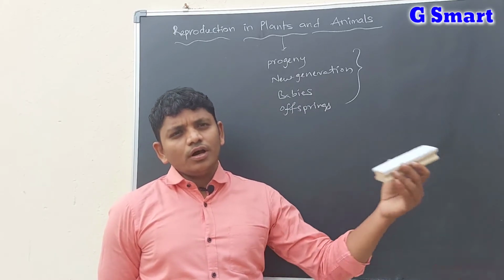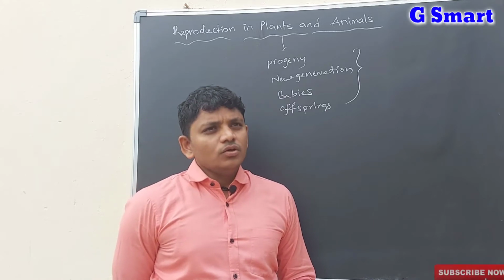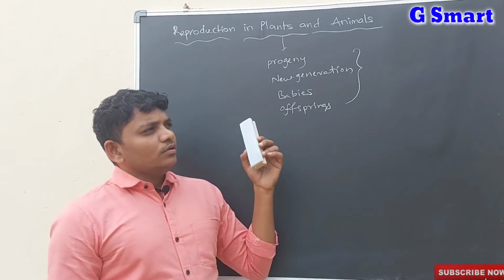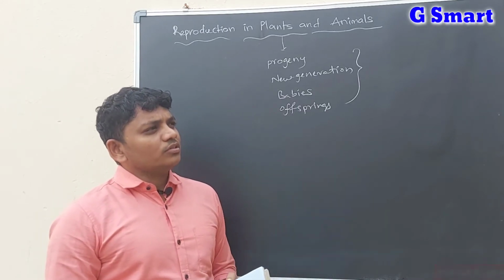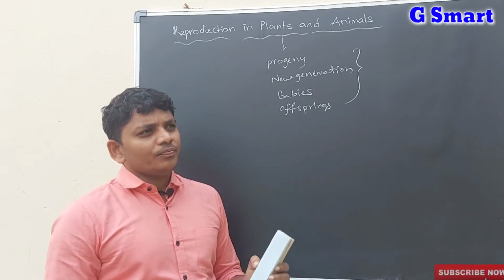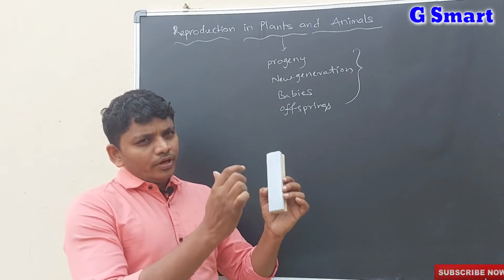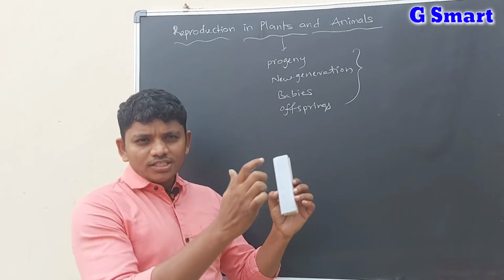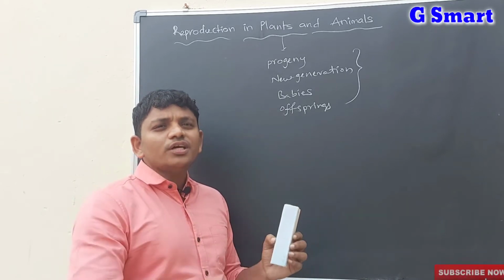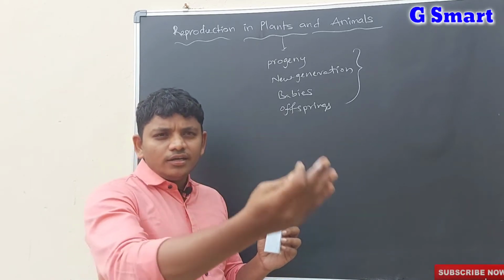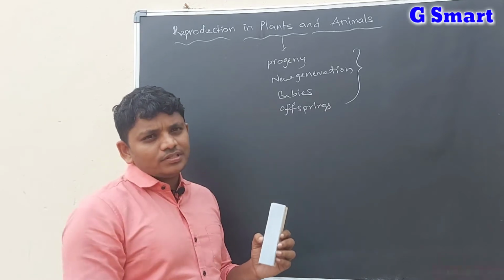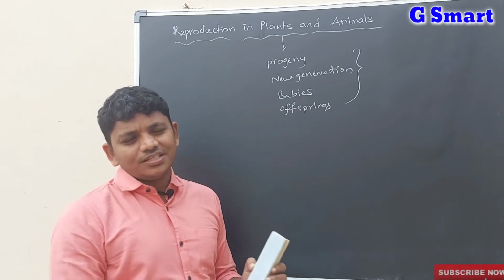Okay, so let us know the definition of reproduction. Reproduction is a biological process in which an organism gives new generations, daughters, offsprings, or progenies. That's it.